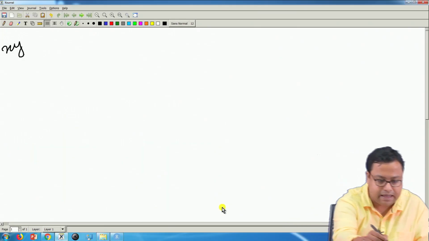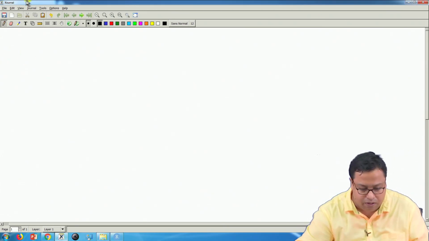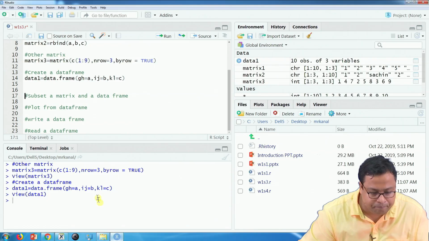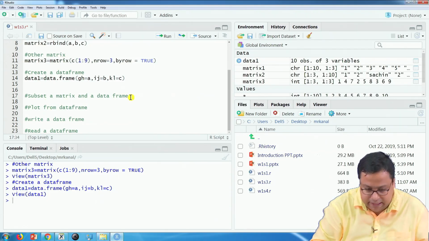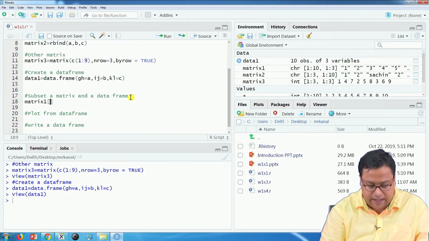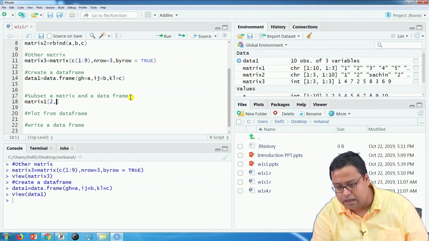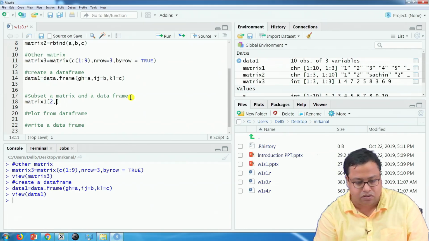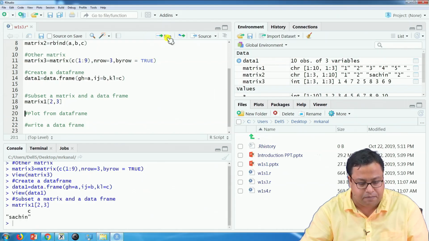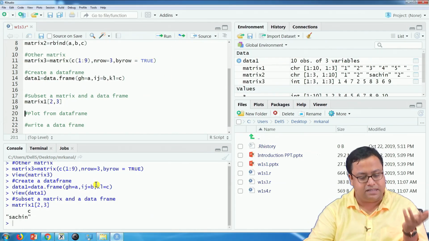So, we will do the same thing here in this particular case. If I go here in line number, I have to write it. Let us say matrix1 and then I write 2 comma 3. There are 3 variables. If I run this much, it will give me Sachin, because second row third column is Sachin.